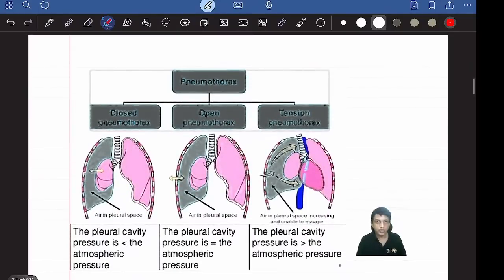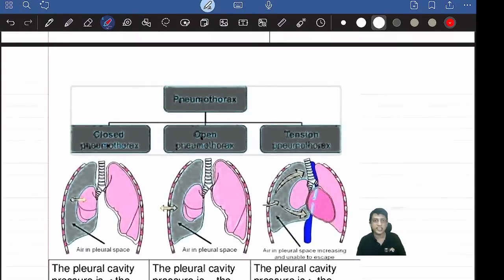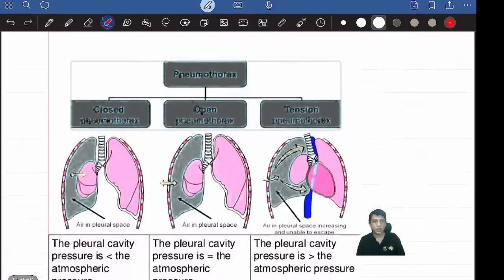So this is the pictorial diagram representation of all the 3 types of pneumothorax. It can be closed pneumothorax, open pneumothorax, or tension pneumothorax. Closed means from outside no injury, but because of some blunt injury, I have fallen on the road. Outside no injuries, but inside one of my bronchioles is ruptured. So whatever air I am taking is getting leaked from the lungs inside the pleura only.